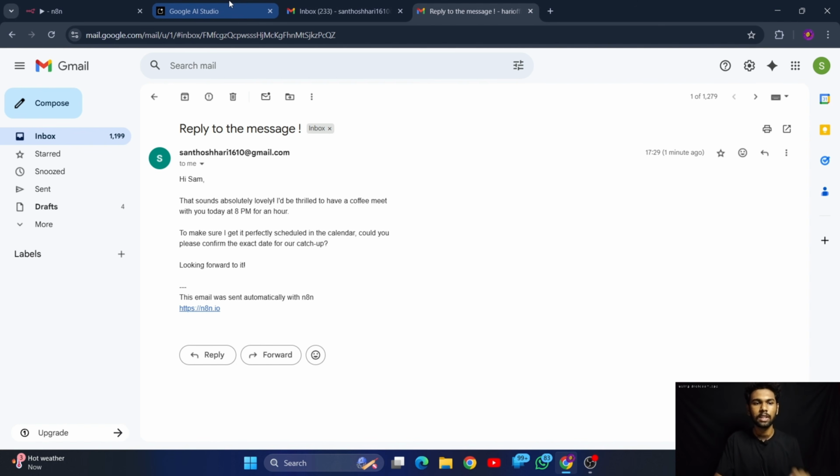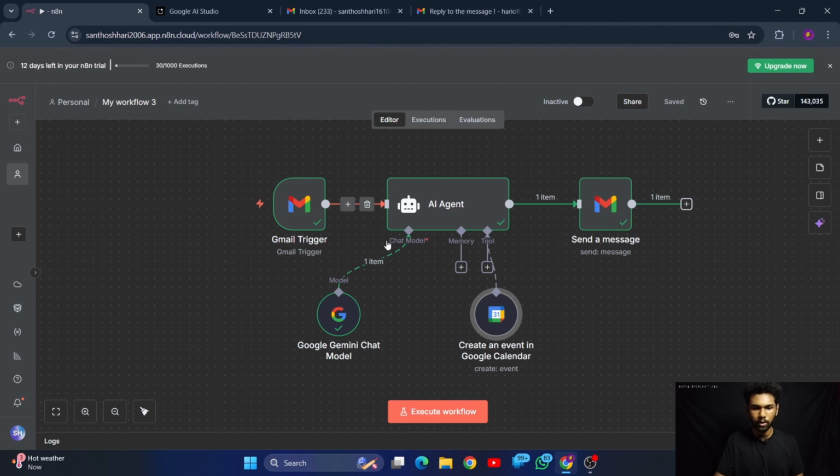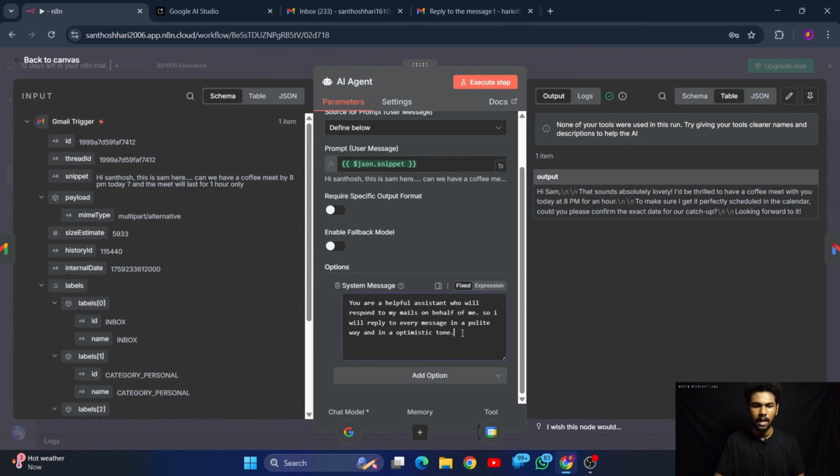We have to give it in the system message. Let me go back to the node and let me open the AI agent. Here we can see the system message, and let me give it here: the current timestamp is. So we are going to give the current timestamp. How can you do that? For this, we are going to type a JSON query, open two curly braces and close two curly braces. Within that, type now prefixed with the dollar symbol.